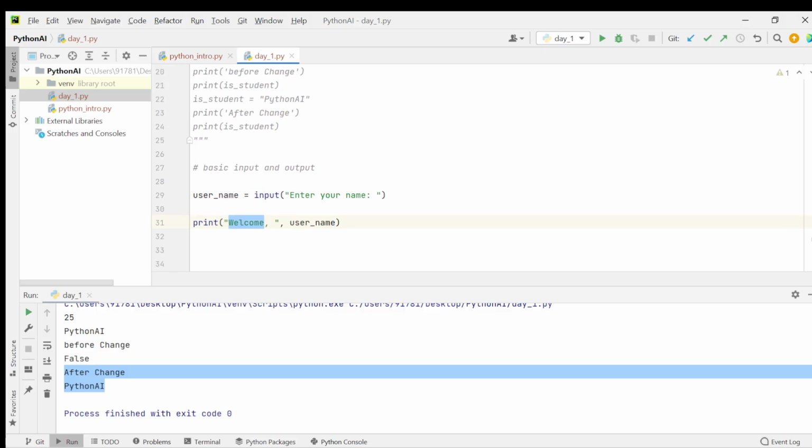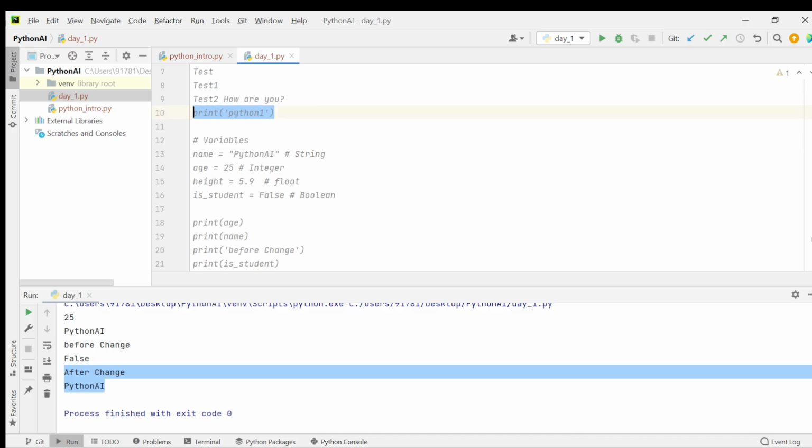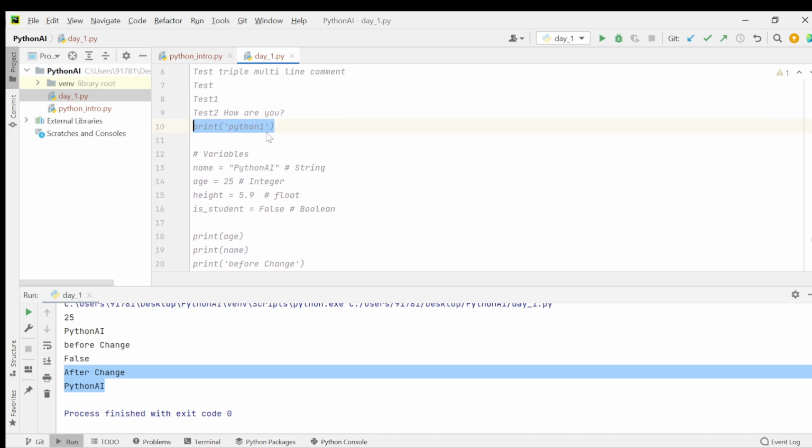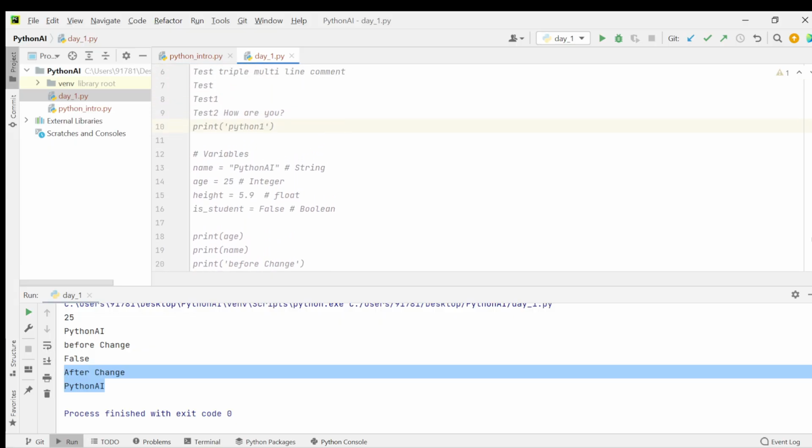Again, this print. If we have a direct value here, let's say print of python 1, it will print python 1. And if you want to print multiple values, you can go like this: python 2, then a comma, and then hello. That's it. Here the comma is nothing but a separator, so it will print everything.